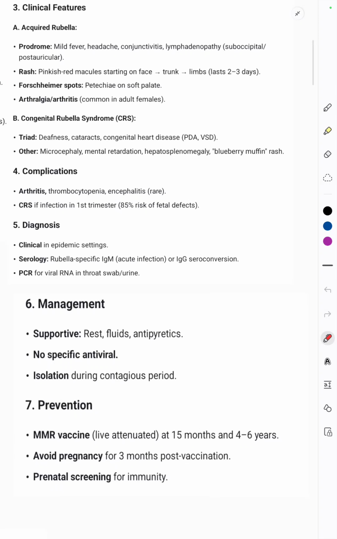Isolation during this period. Prevention can be the MMR vaccine, which is given at 15 months and at 4 to 6 years, and avoiding pregnancy for 3 months post vaccination is very important. Prenatal screening should be done.